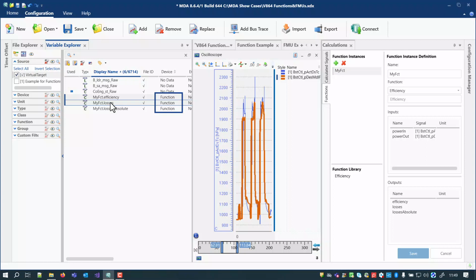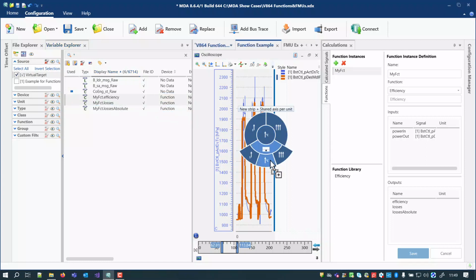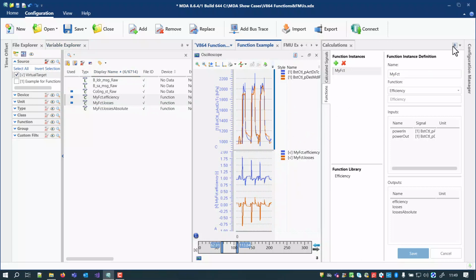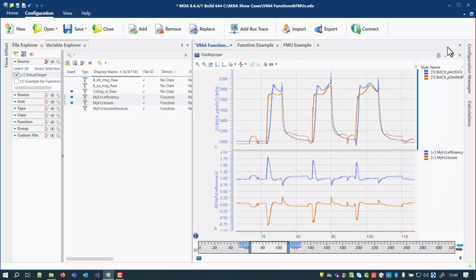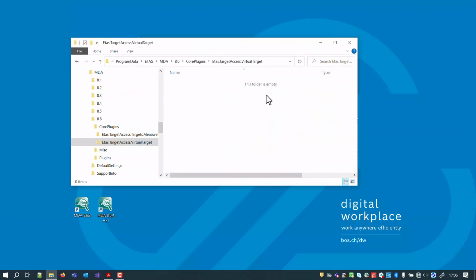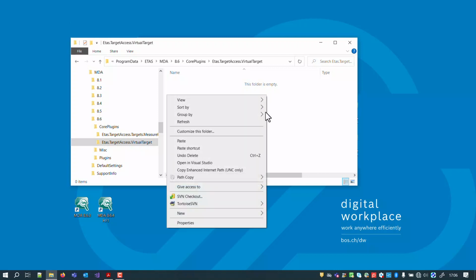Additionally, for a clear differentiation from the calculated signals, the device field contains the term function. The new signals can be used like ordinary measure or calculated signals. Besides the predefined calculations provided by ETAS, the new approach allows you to include your own calculations. MDA supports so-called functional mockup units, briefly FMUs, according to FMI Standard version 2.